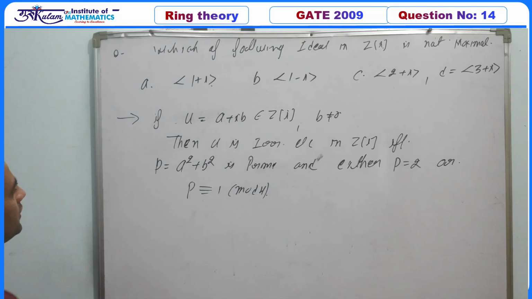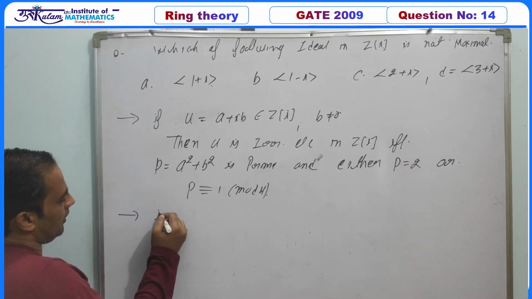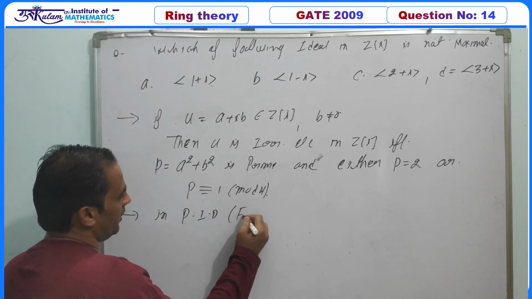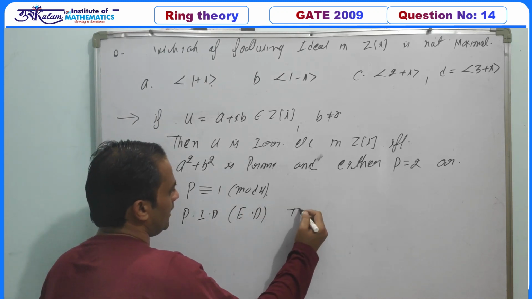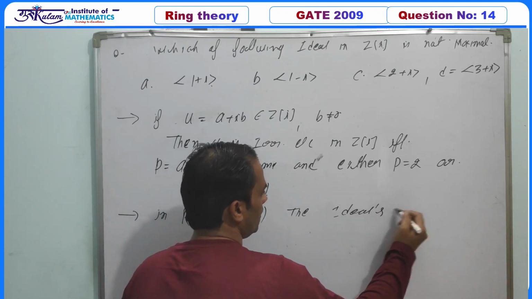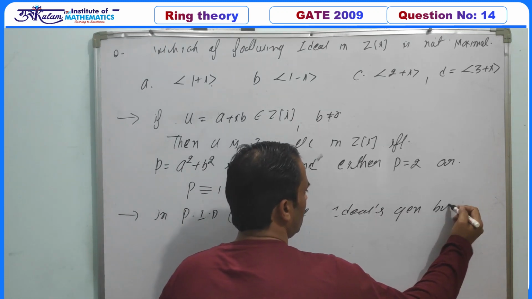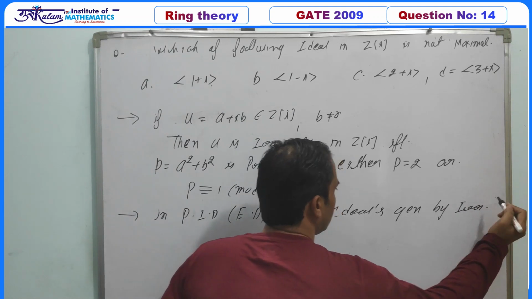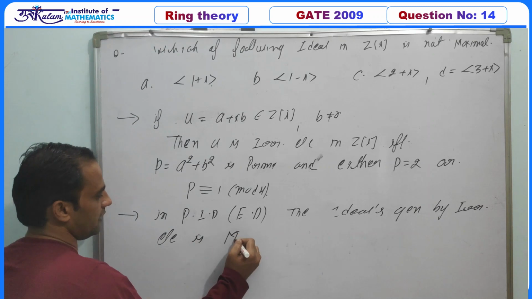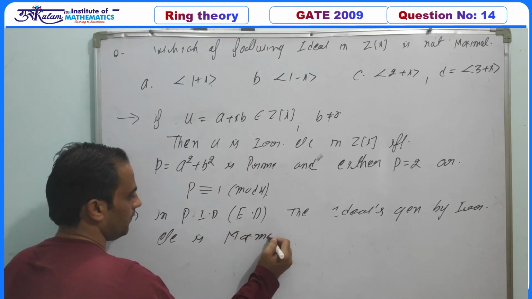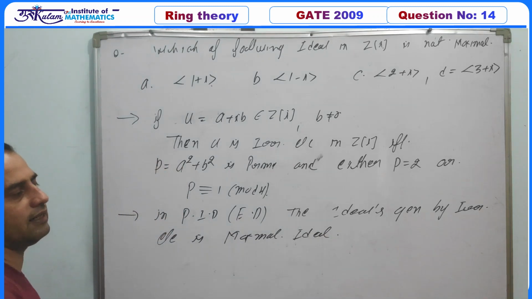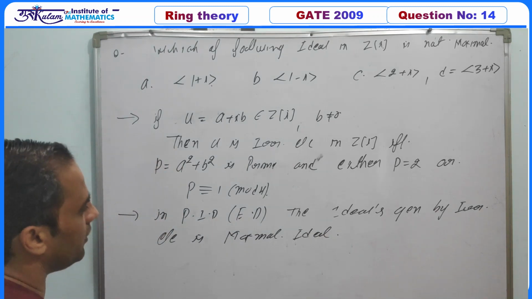And also we have discussed that in a principal ideal domain or Euclidean domain, the ideal generated by an irreducible element is a maximal ideal, or a non-zero maximal ideal is generated by an irreducible element.